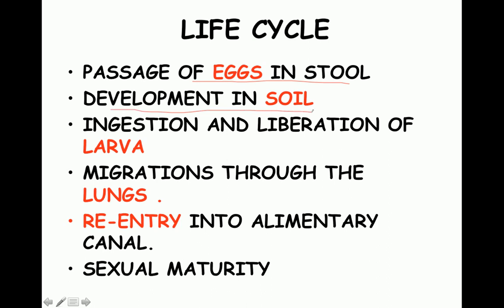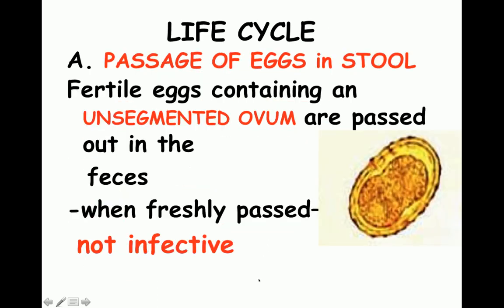This development occurs in moist shady soil, and results in formation of the infective form of the egg, and the infective eggs are ingested, resulting in liberation of larva. The next stage is migration through the lungs, and then the fifth stage is re-entry into the alimentary canal, where they develop into sexually mature worms, and they start producing eggs again.